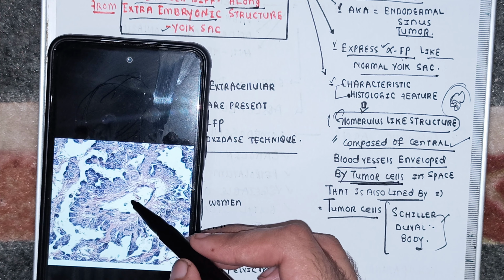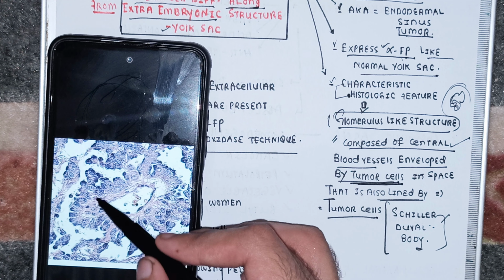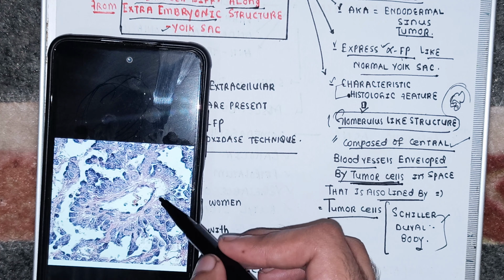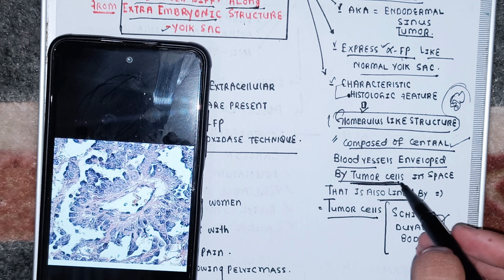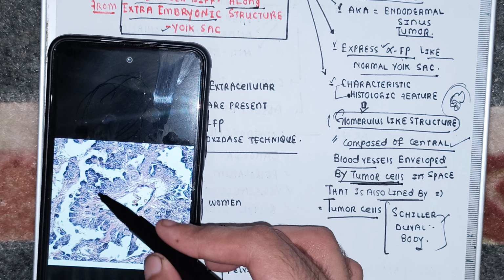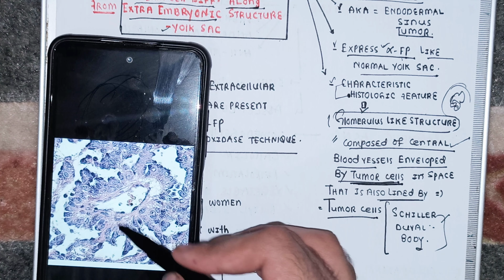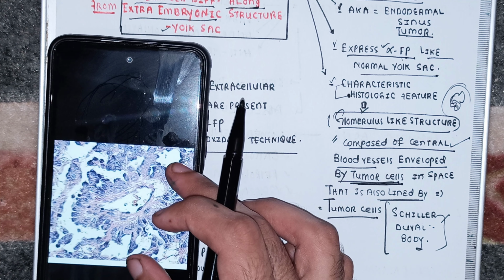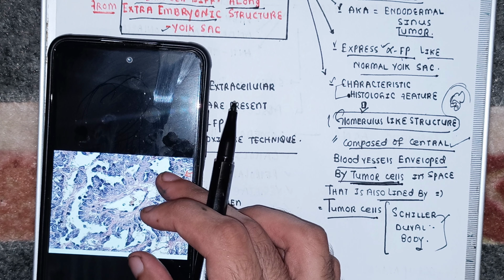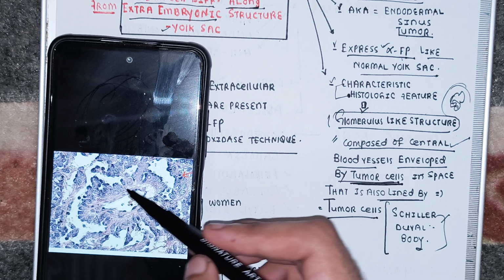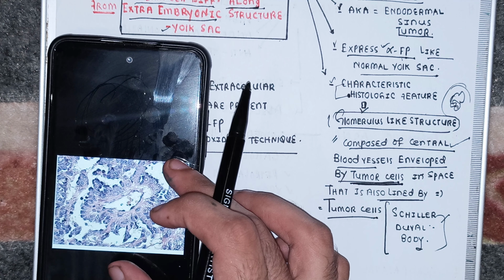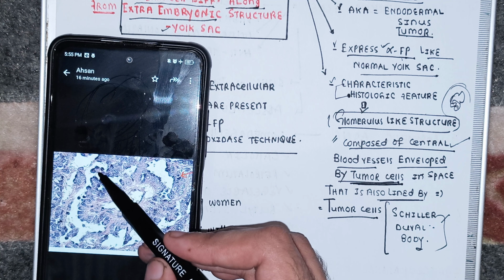Okay, these are the central blood vessels. These are enveloped by these tumor cells. Okay, we are clear so far. And then these tumor cells which are enveloping the blood vessels are further enveloped by tumor cells.